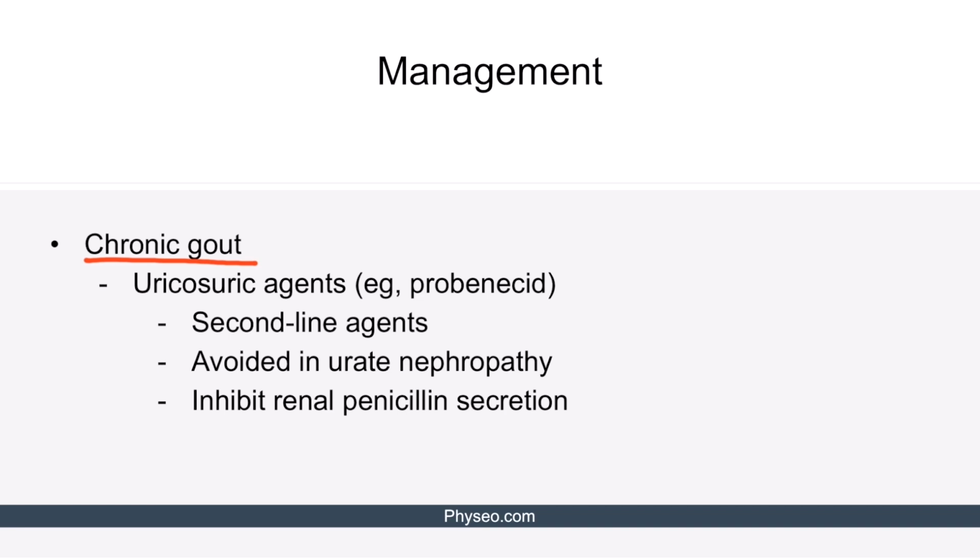Probenecid blocks the reabsorption of unfiltered uric acid from the proximal convoluted tubule and increases urinary uric acid levels. It is avoided in urate nephropathy because increasing the urinary uric acid concentration can further precipitate uric acid stone formation. Probenecid also inhibits renal penicillin secretion because penicillin is secreted by the transporter responsible for urate reabsorption. Therefore, probenecid can increase the serum penicillin levels.